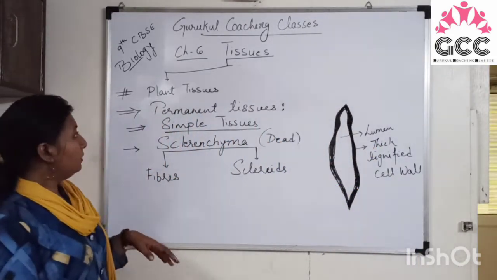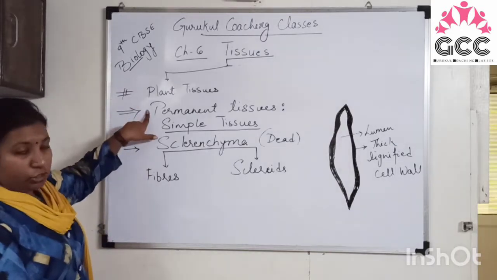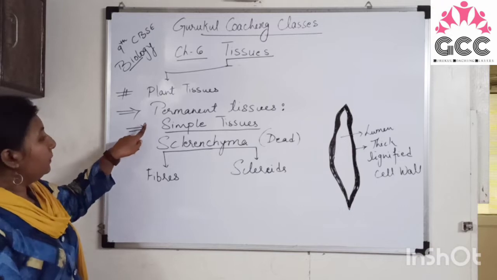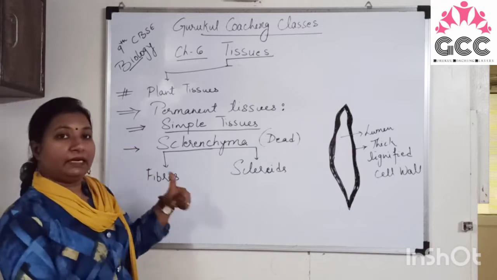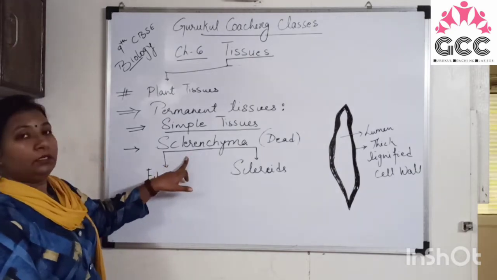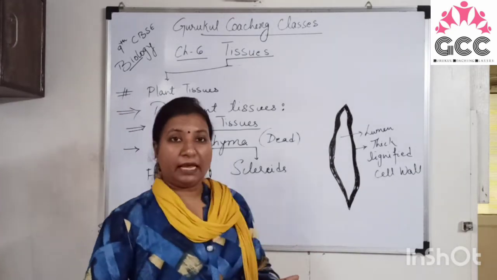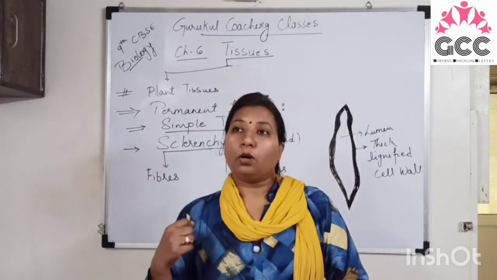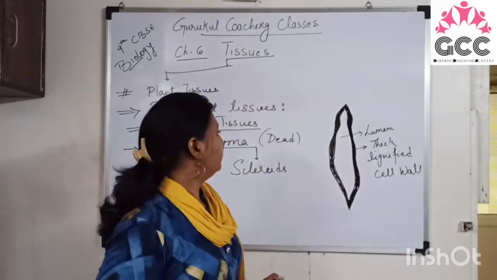So we have discussed the permanent tissues. In that, we have discussed the simple permanent tissues. They are of three types: parenchyma, collenchyma and sclerenchyma, right? We have discussed their function and location. Now we will discuss the complex tissues.